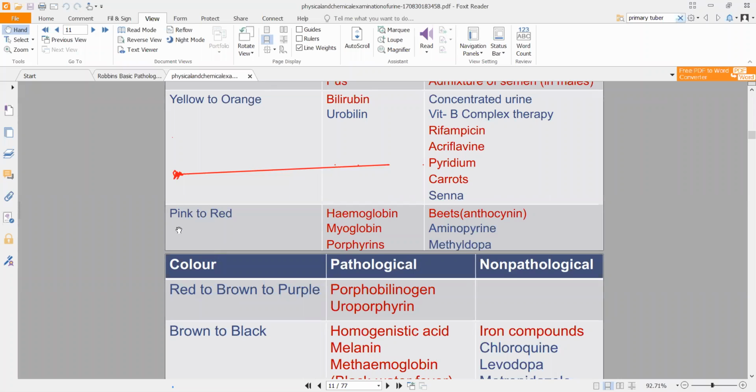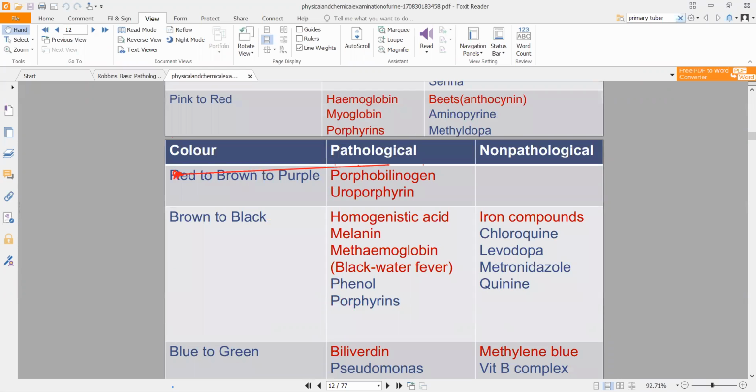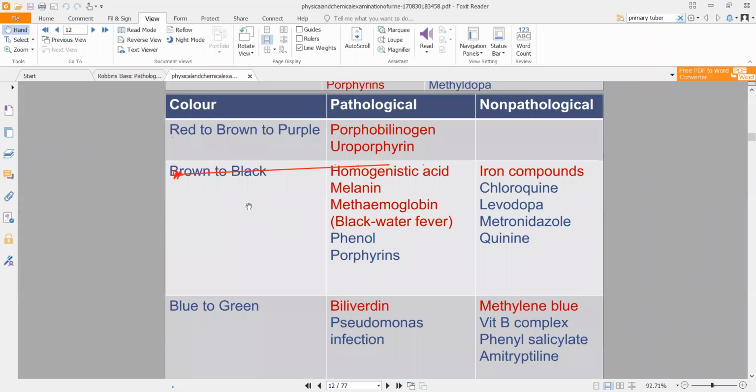right? In some other conditions, uroporphyrin or porphobilinogen will also cause a reddish or brown tinge of your urine. Sometimes also purple. Initially, it will be red. If you let it be for a little while, it will become brown. If you let it be for a little more while, it will become purple. So the color will change. Same for the next one, brown to black. Initially the urine will be brown, then it will become black.